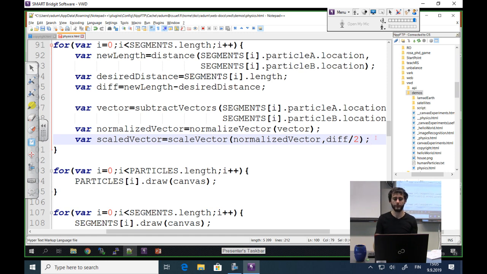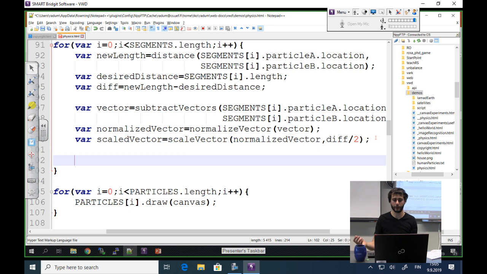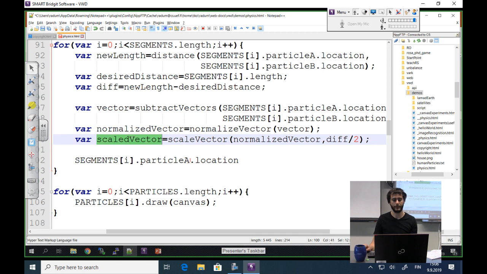So how do we move particle A with the vector? I want to move particle A location with my scaled vector. So this is a vector. Addition.